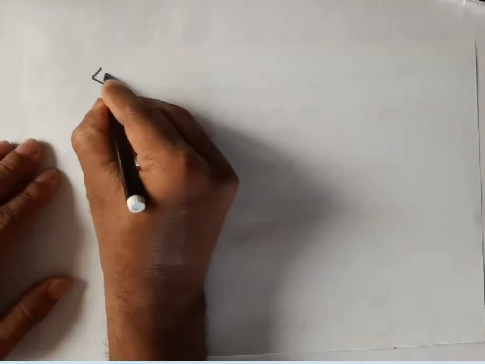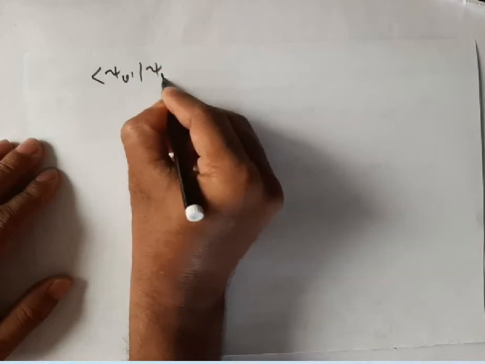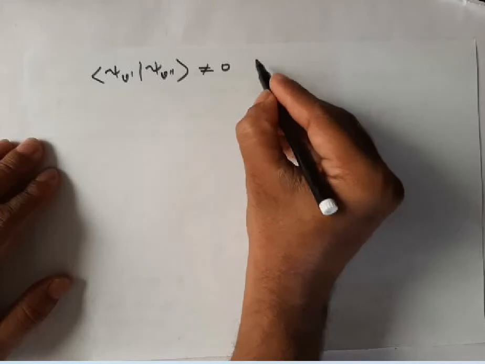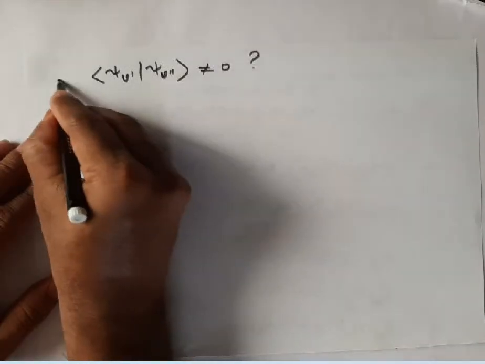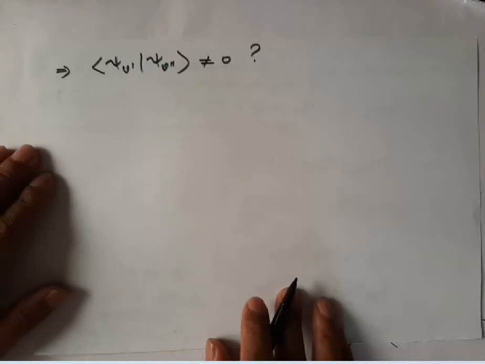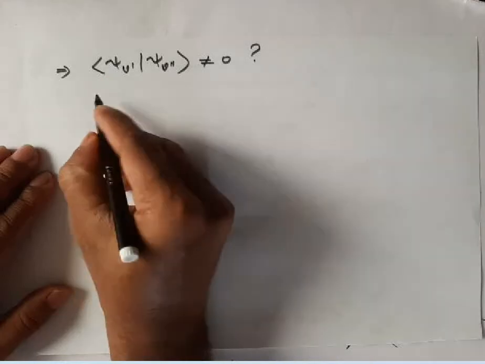the second integral, that is psi v prime and psi v double prime, this integral is not equal to 0. Why is this integral not equal to 0? What's the reason? You know very well, what is v prime?